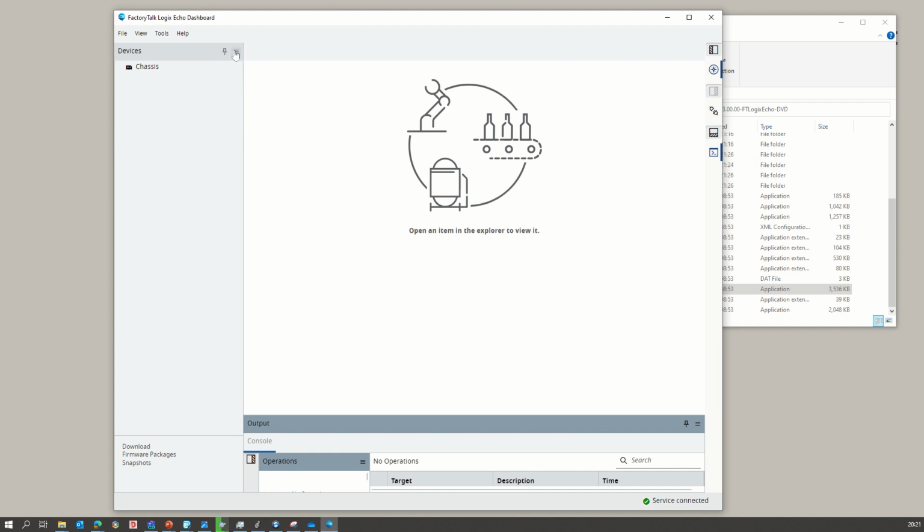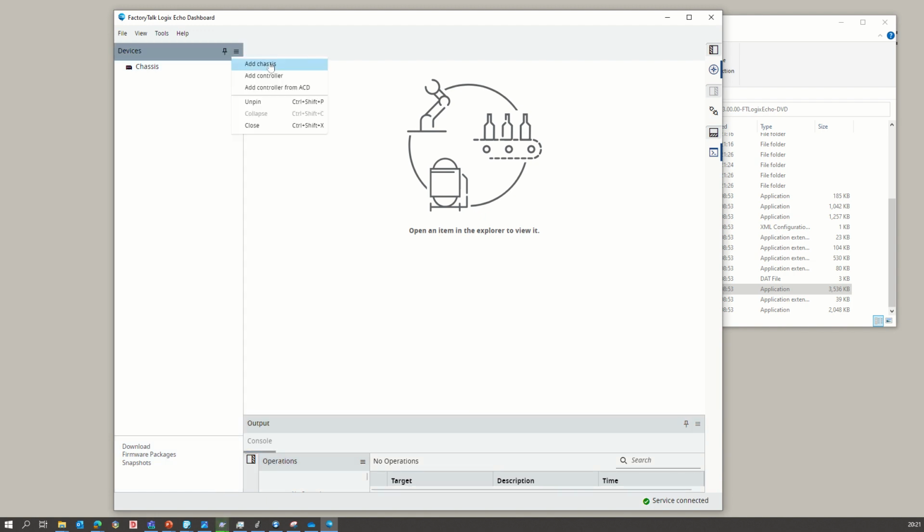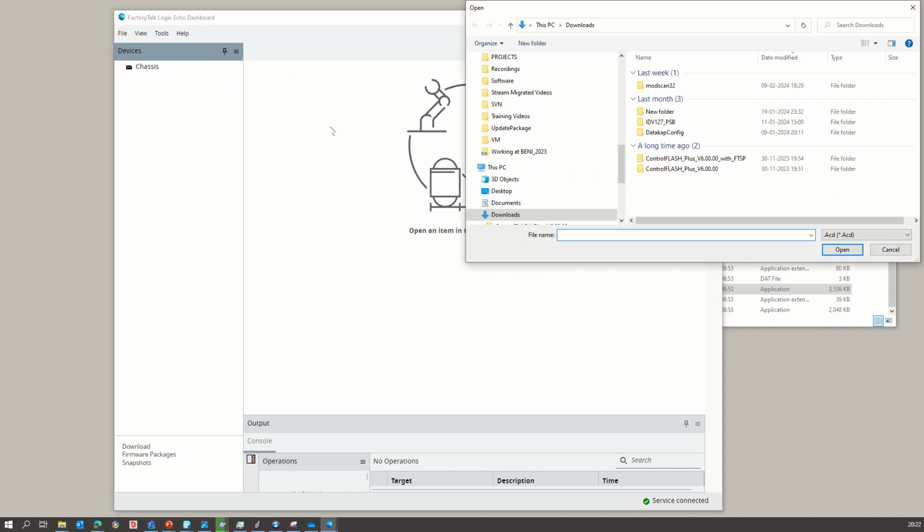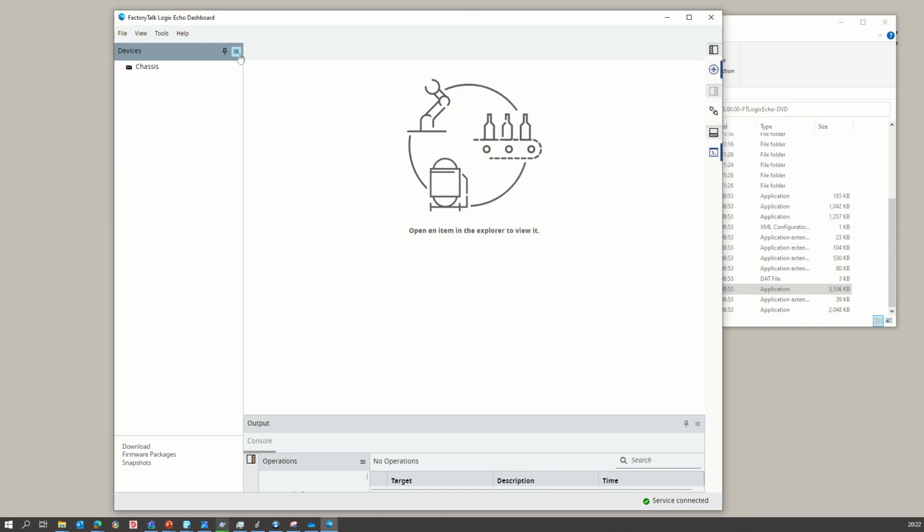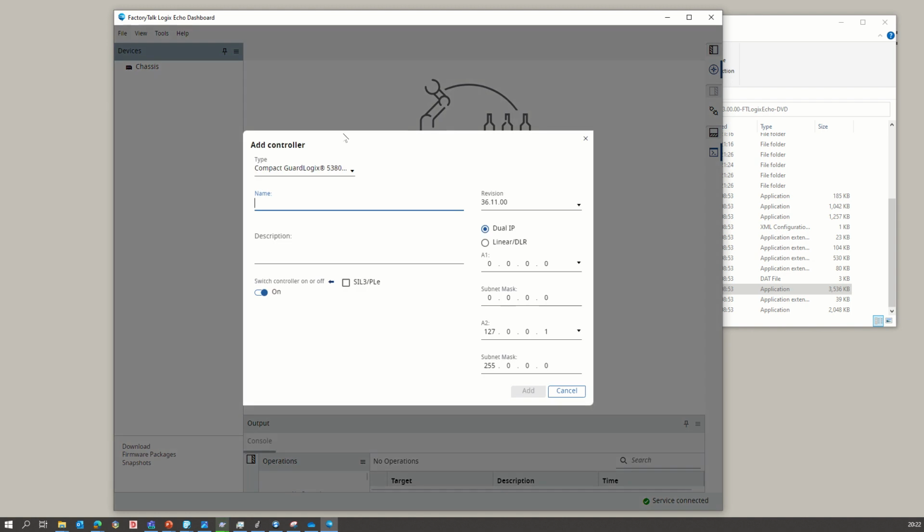Here you can create, add chassis, add controllers, or you can also do it by using an ACD file. Just click it here and browse to the location where you have your ACD files, and then you can start your simulation. Otherwise you can go into add controller. Here you can manually add a controller like CompactLogix, ControlLogix, whatever you want.